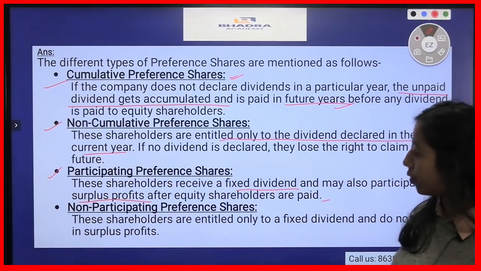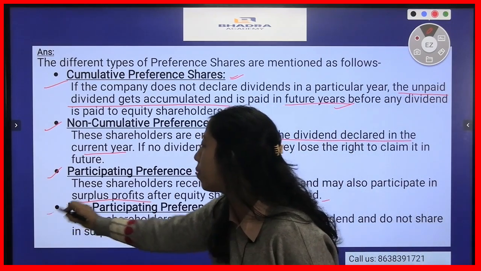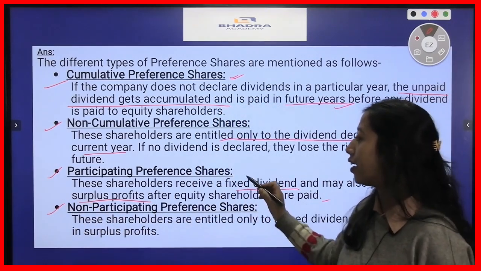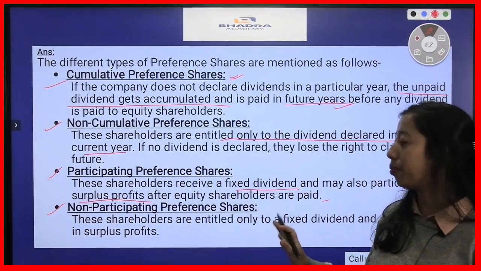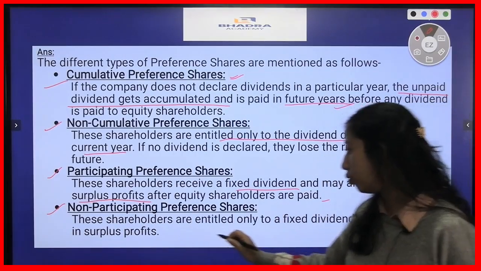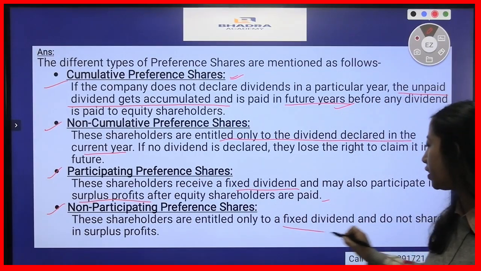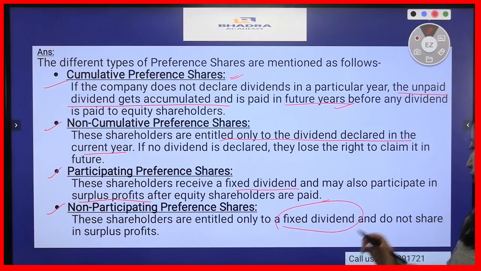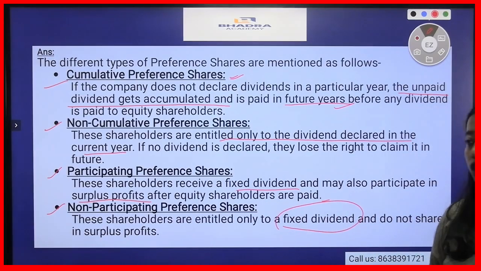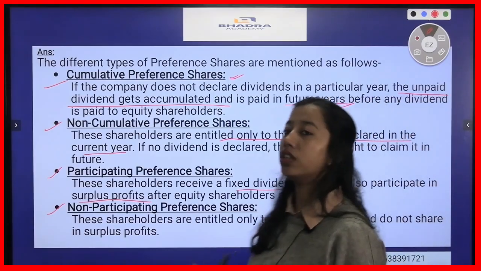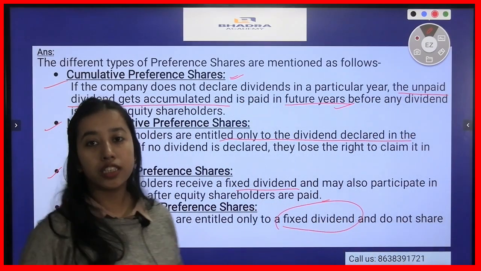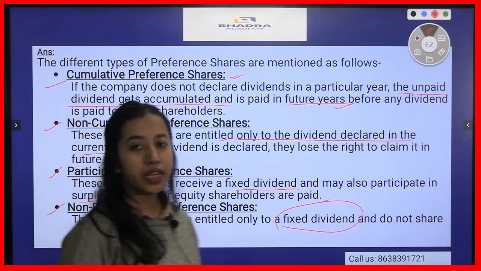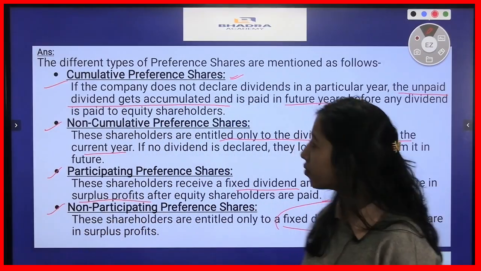Now the next kind of preference share we have is non-participating preference shares, and that is the opposite of participating preference shares. So these shareholders are entitled only to a fixed dividend and not to a share of surplus profit. So these kind of preference shareholders do not get a part in the surplus profit of the company in a particular year.